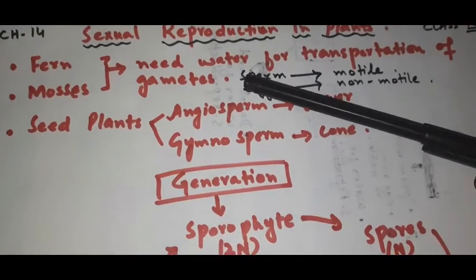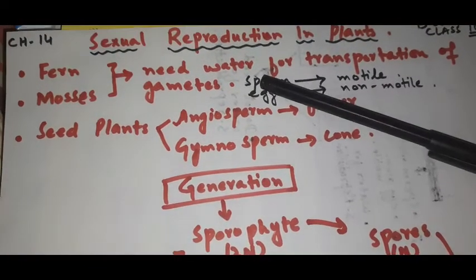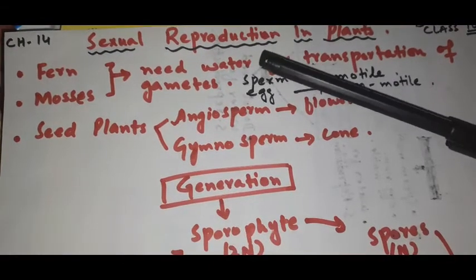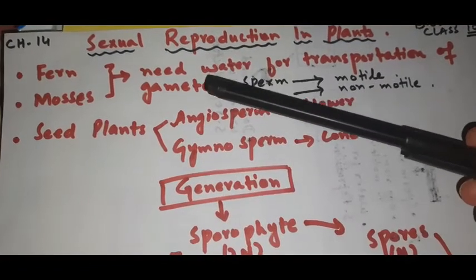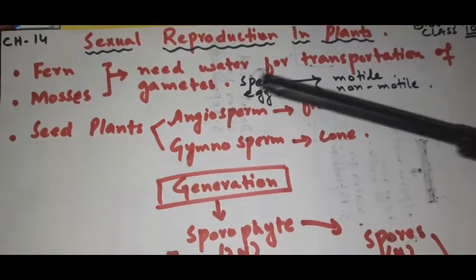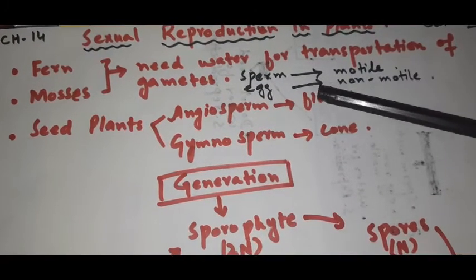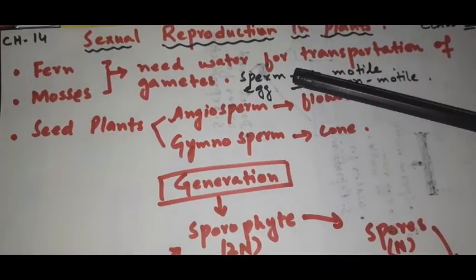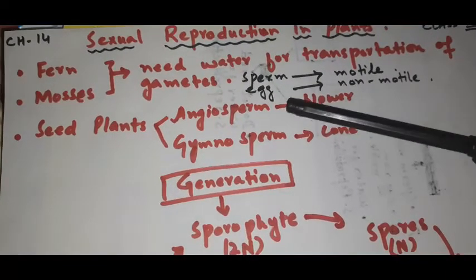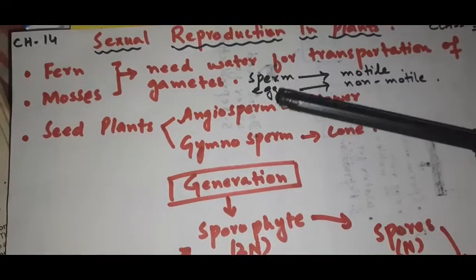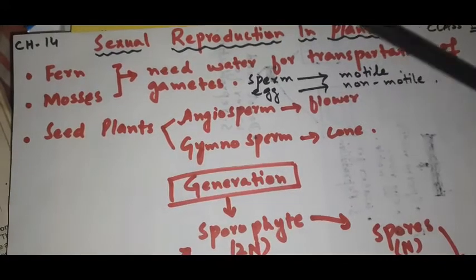So in fern and mosses, we have gametes, but the plant uses water for bringing the sperm and egg cell together. In fern and mosses, sperms are motile in nature. It means they have flagella. They move with the help of this flagella toward the egg with the help of water, with the help of current of water, with the help of waves of water, right? It moves toward the egg. Understand? And therefore, these plants require water in the form of rain, in the form of dew for sexual reproduction.